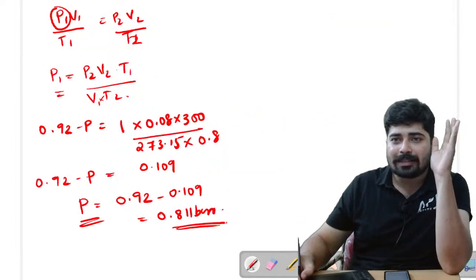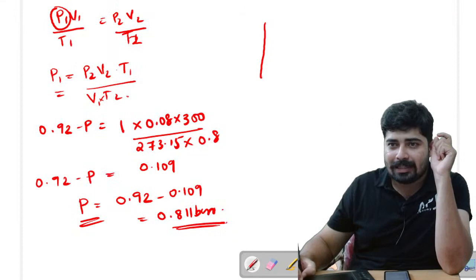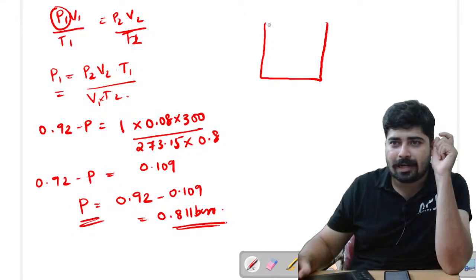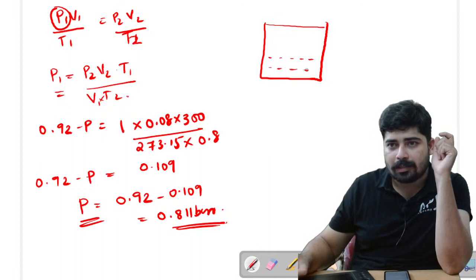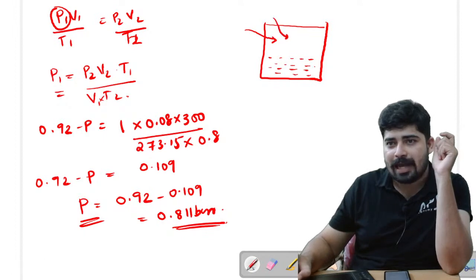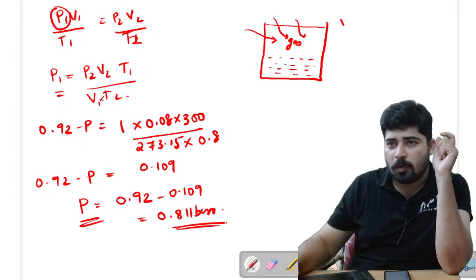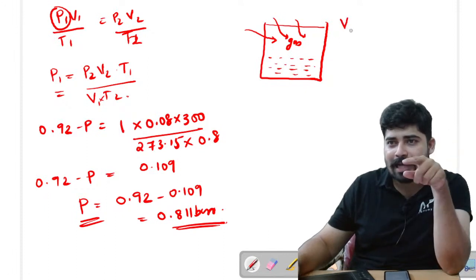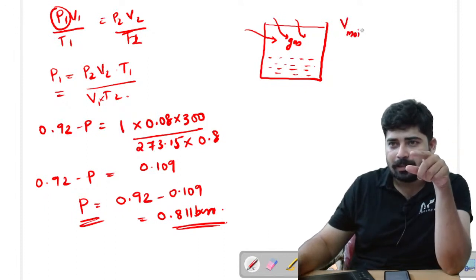I'll explain this sentence. What they are telling is that there is a container which is having water in it, and in that container the rest of the space has been filled with gas. So here there is gas, and the volume occupied by this gas is called a moist gas.